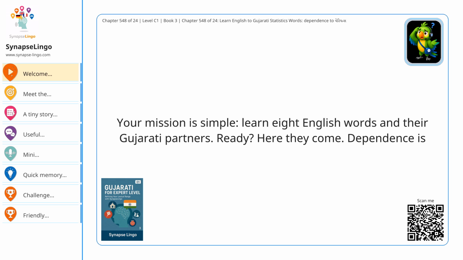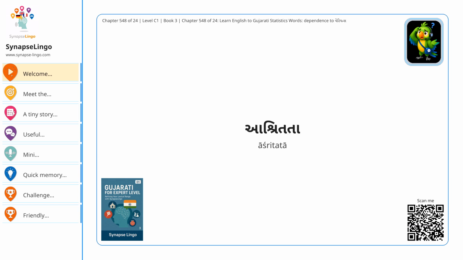Ready? Here they come. Dependence is आश्रितता. Interdependence is परस्पर निर्भरता. Interaction is पारस्परिक क्रिया. Causality is कार्यकारण भाव. Correlation is सहसंबंध. Confounding is कन्फंडिंग. Bias is पूर्वग्रह. Variance is वेरिएंस.